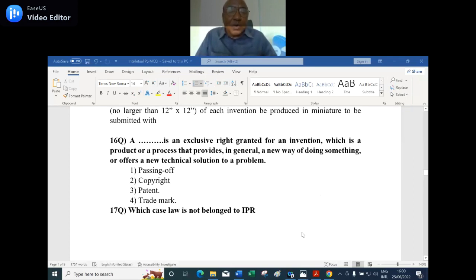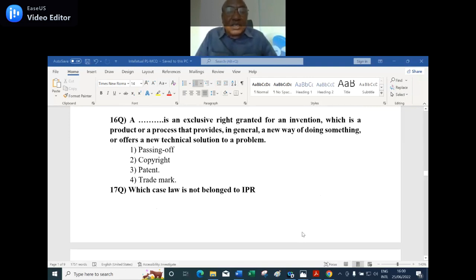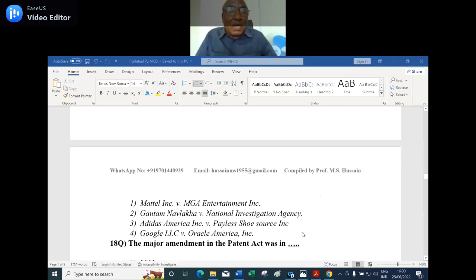17th question. Which case law does not belong to IPR? I repeat, which case law does not belong to IPR? Number 1, Mattel Inc. versus MGA Entertainment Inc. Number 2, Gautam Navalakha versus National Investigation Agency.